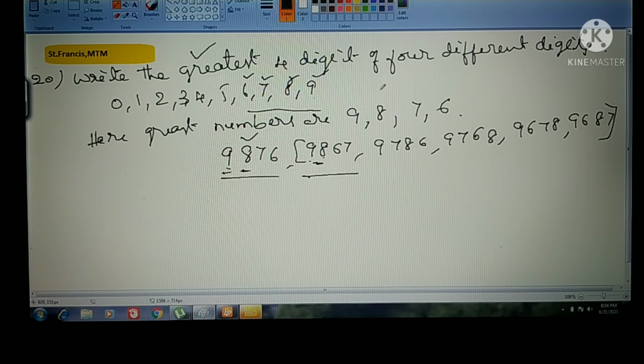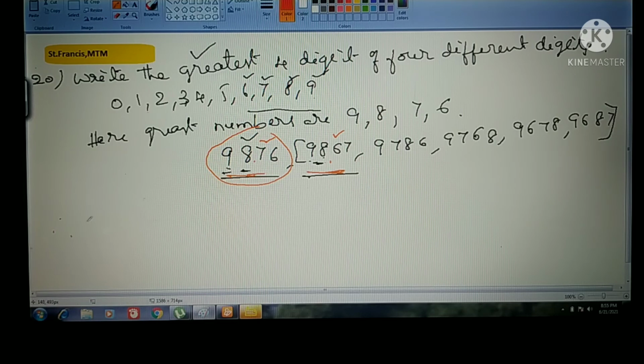So 8 is in 2 numbers, right? These 2 numbers are bigger than all the other numbers. Next, if you go for the third digit, here we have 7, but here is 6. So among these 2, 7 is the bigger one only, right? So obviously this is the bigger number.